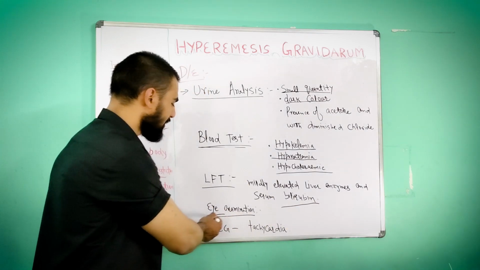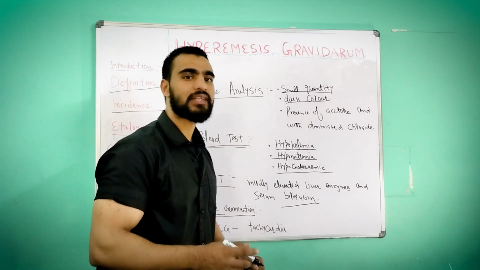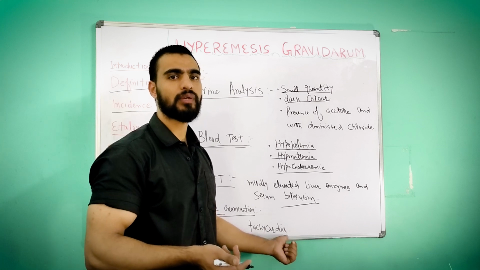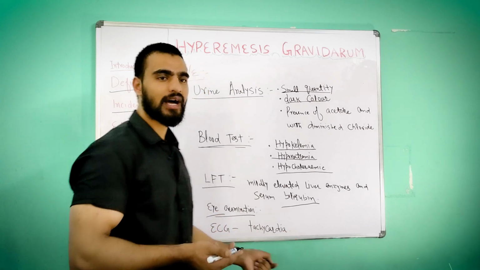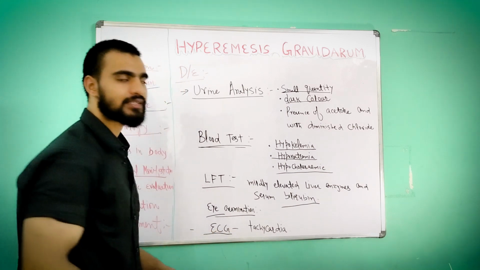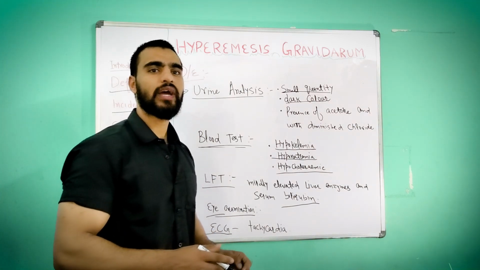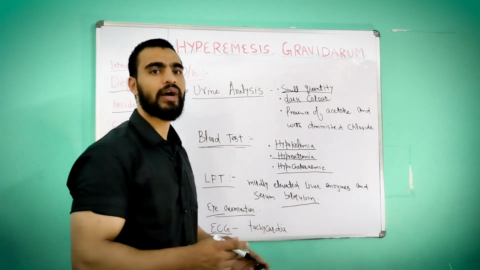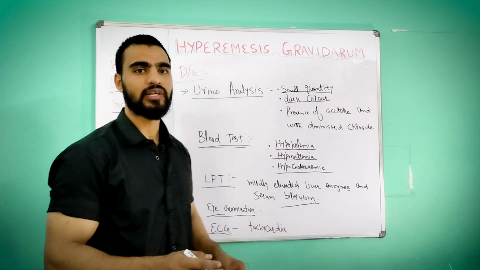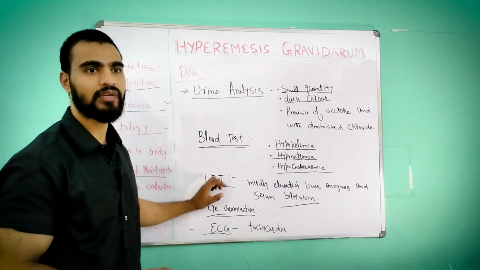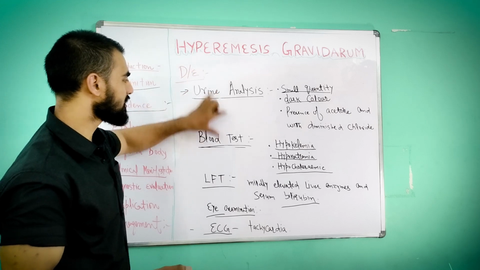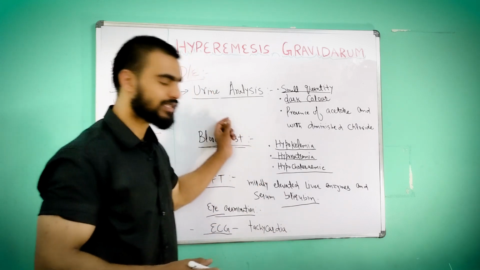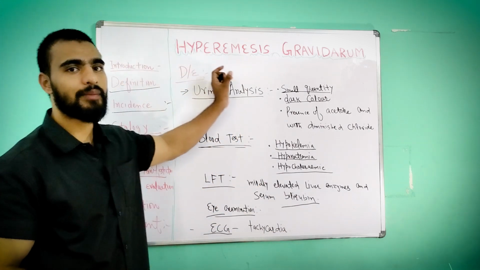And eye examination. In that we have seen nystagmus, abnormal eye movements will be there. So we also perform eye examination to check for any internal hemorrhage in the eye. Then ECG, as we have seen in signs and symptoms, tachycardia is there. So we take an ECG, electrocardiogram, to find out any abnormality. Okay, so these are all the diagnostic evaluations which we perform: urine analysis, blood test, LFT, eye examination, and ECG. Next, we will see the management of hyperemesis gravidarum.